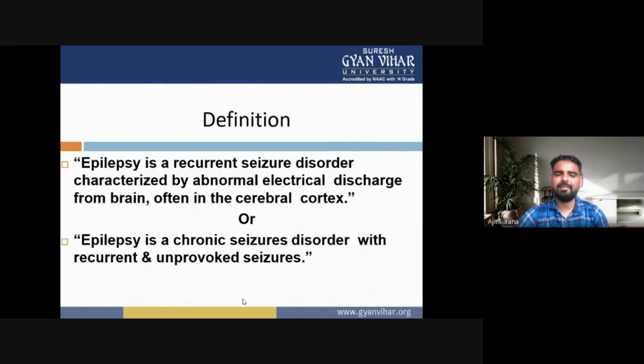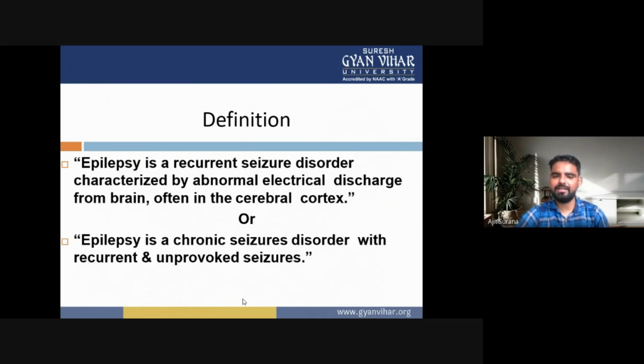It is characterized by abnormal electrical discharge from the brain, often in the cerebral cortex. So, epilepsy is a recurrent seizure disorder characterized by abnormal electrical discharge from the brain, often in the cerebral cortex, or epilepsy is a chronic seizure disorder with recurrent and unprovoked seizures. So this is the definition of epilepsy.